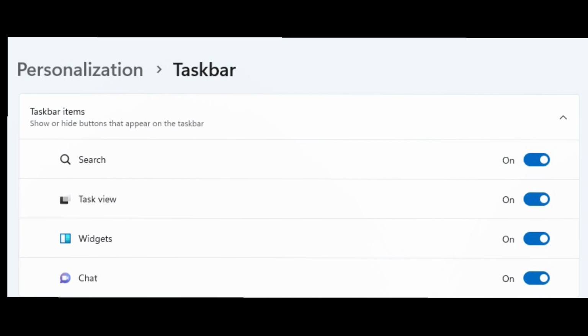Hate widgets boards? Here's how to remove it right now. If you don't want to use the widgets board at all, remember that removing the feature is extremely simple. Right click on the button and click unpin from taskbar. Another way to remove widgets is to open Windows search or the start menu and look for taskbar settings, or you can open Settings, Personalization, Taskbar, where you will see the widget settings. You can turn off widgets and other features like search, and the button will automatically vanish from your taskbar.